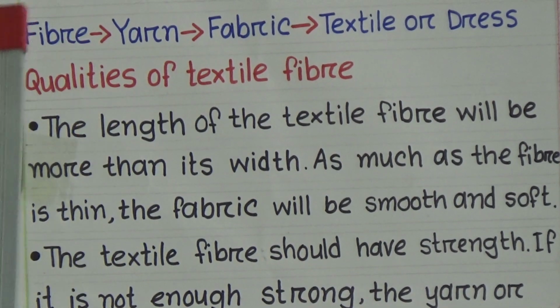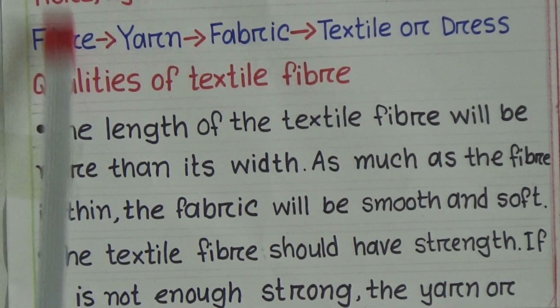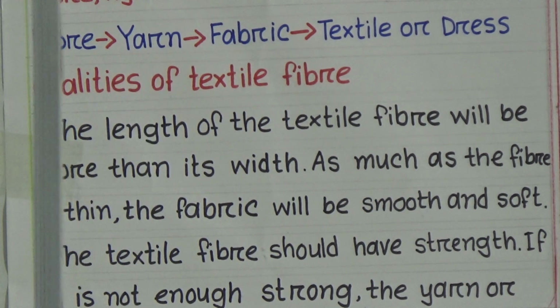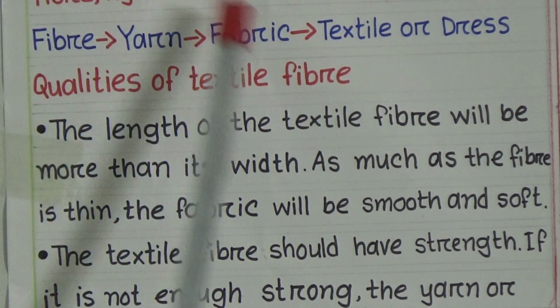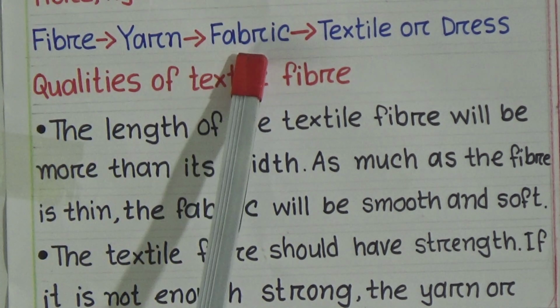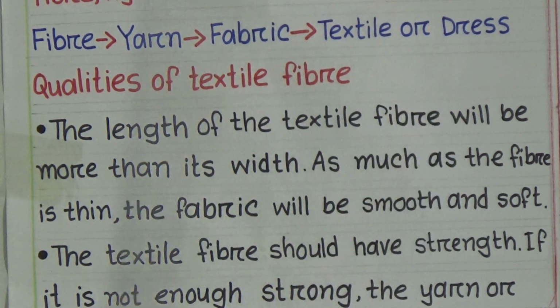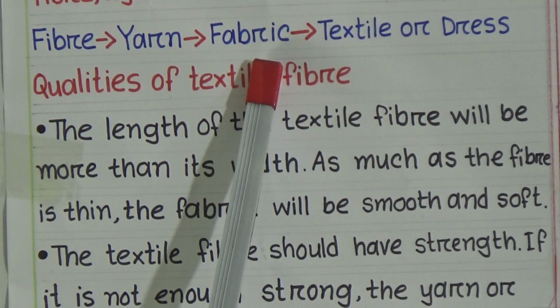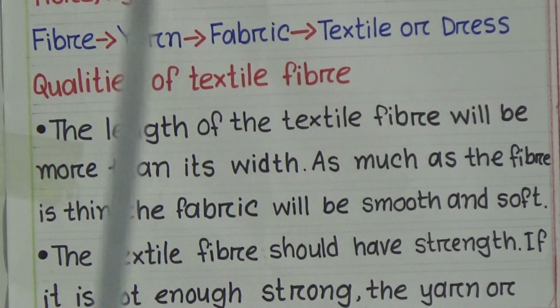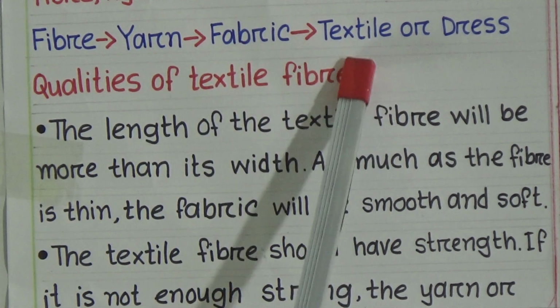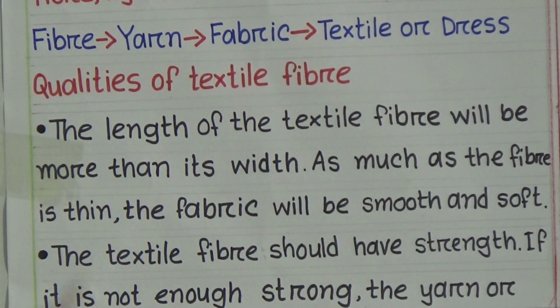Okay, how can we get a proper dress? From fiber or textile fiber we get yarn, and from yarn we get fabric, and finally we get textile or dress from fabric. So the equation is fiber, then yarn, then fabric, and finally textile or dress.